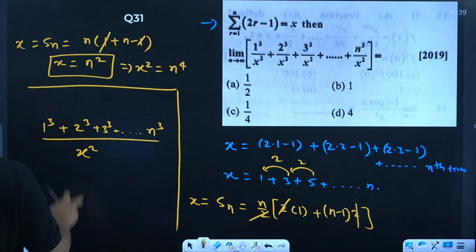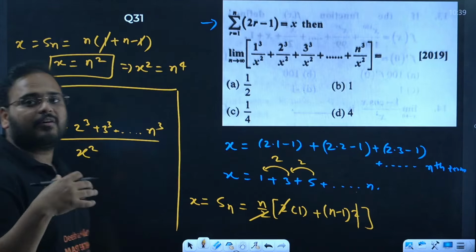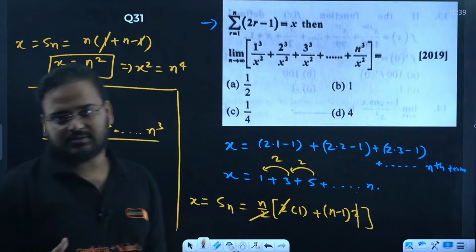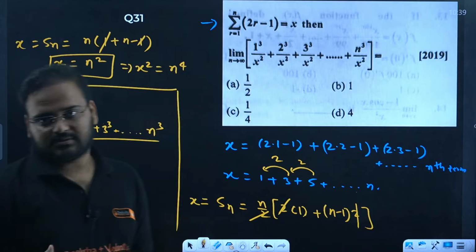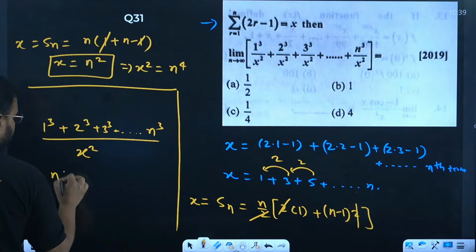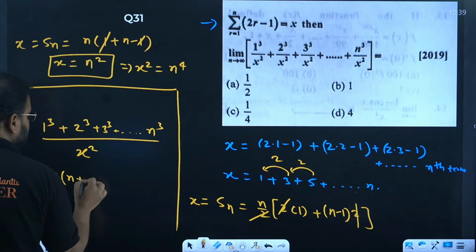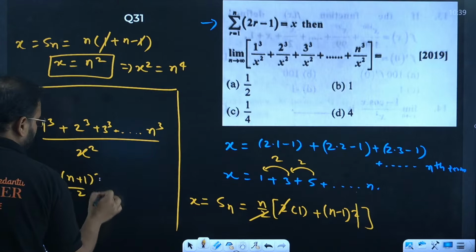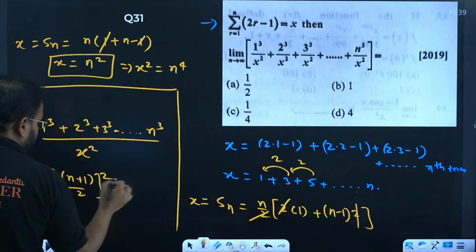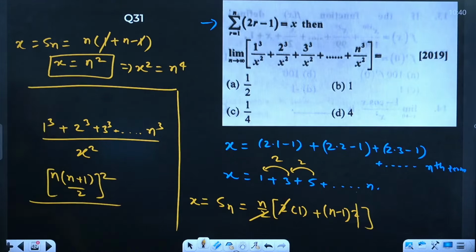Check here. What is the numerator, sir? Numerator is sum of cubes of first n natural numbers. There's a formula for that. For numerator, there is a formula: n into n plus 1 by 2, the whole square. This is the formula for numerator, by the way. This is just for numerator.